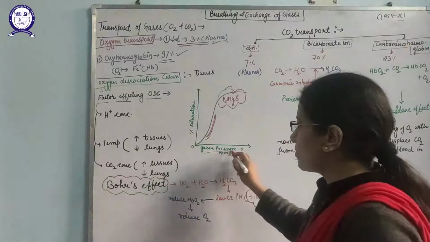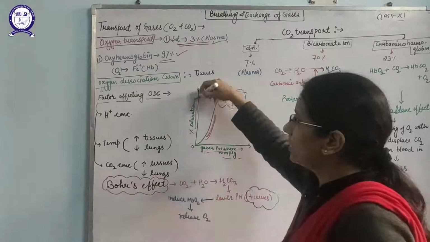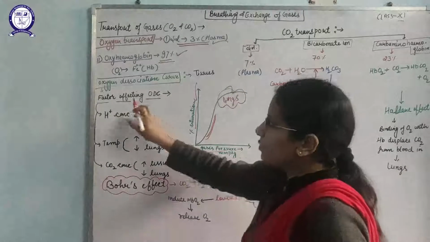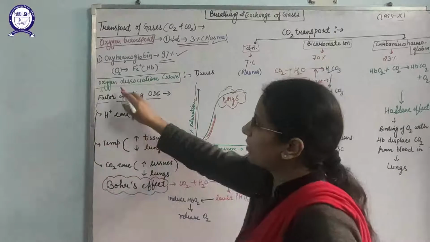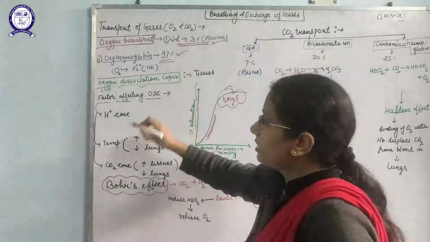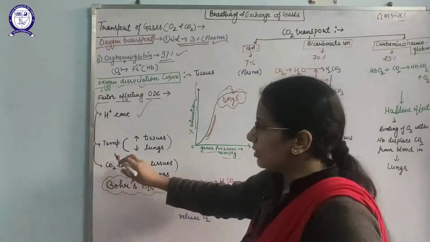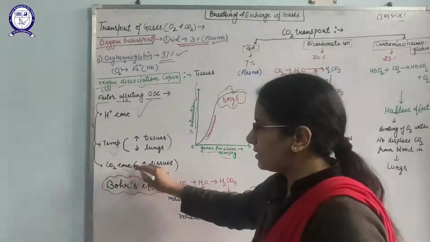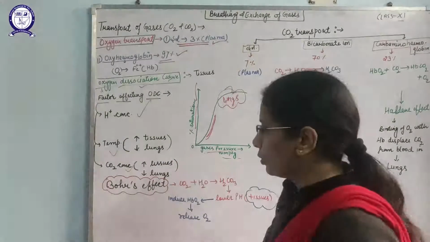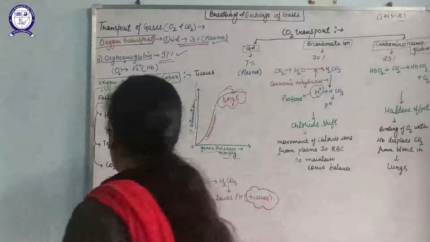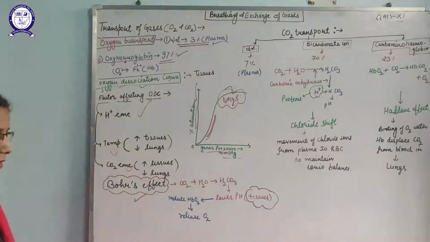So I have mentioned the gas pressure in mmHg on one side, and on the other side the saturation. So what are the factors that will affect the oxygen dissociation curve? These are the concentration of hydrogen, second is the temperature, and third is the CO2 that I have told you. One more thing is there, that is known as the Bohr effect.